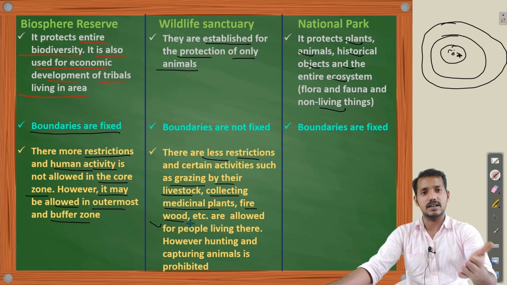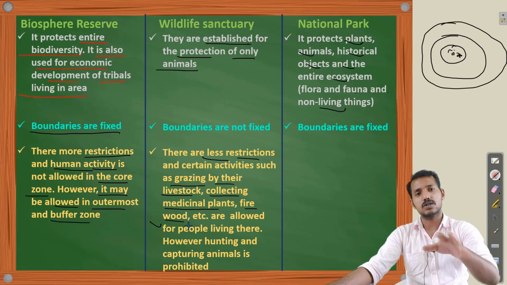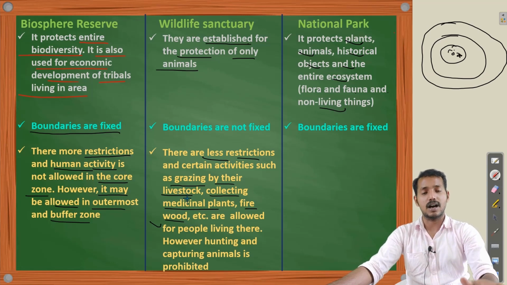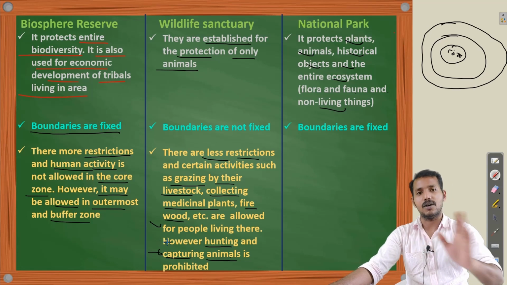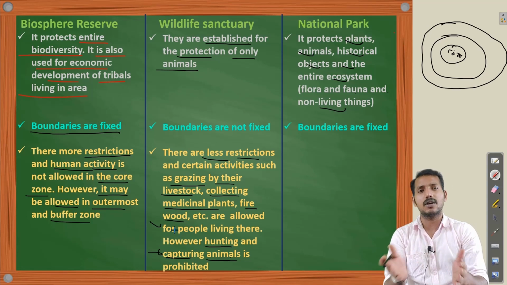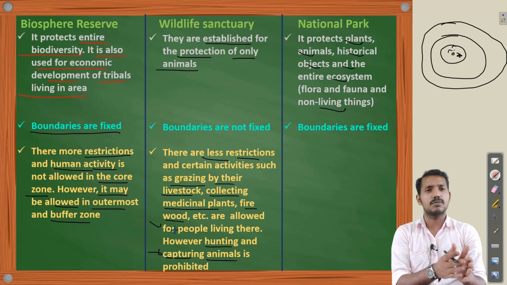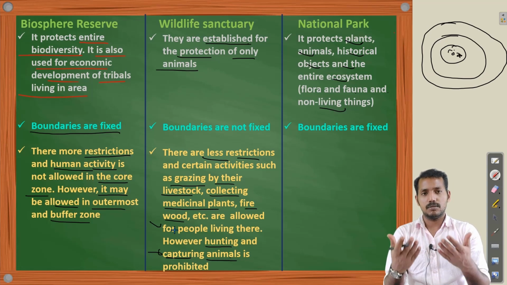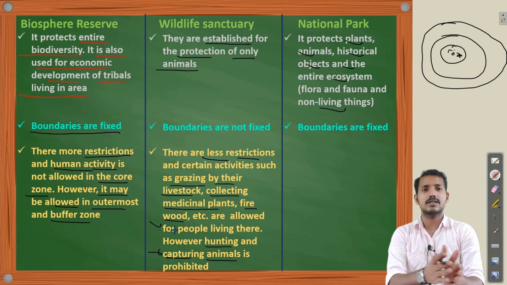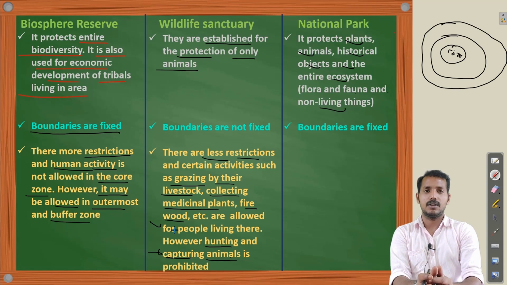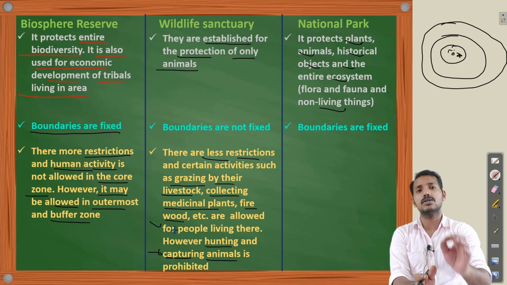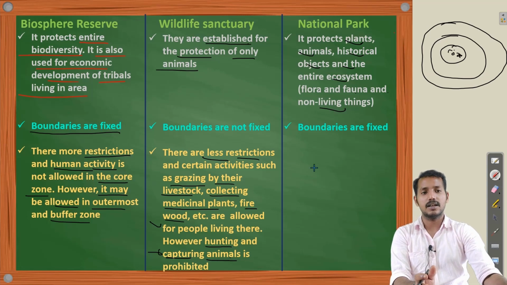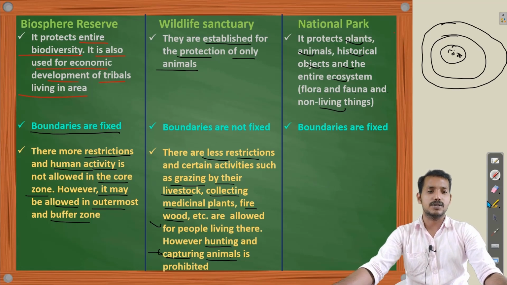Especially many tribals are living near the forest region or this wildlife sanctuary. So for those people, these types of activities are allowed, but hunting and capturing animals are prohibited. That is prohibited in wildlife sanctuaries. It is only meant for protecting animals. So grazing by the livestock or collecting medicinal plants or firewood will not be affecting its aim. So that is also only for those people living in that area. Okay. So less restriction compared to biospheres.